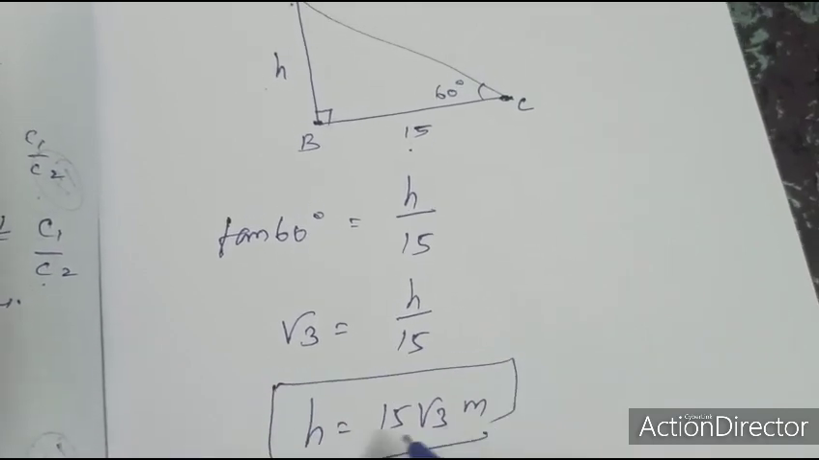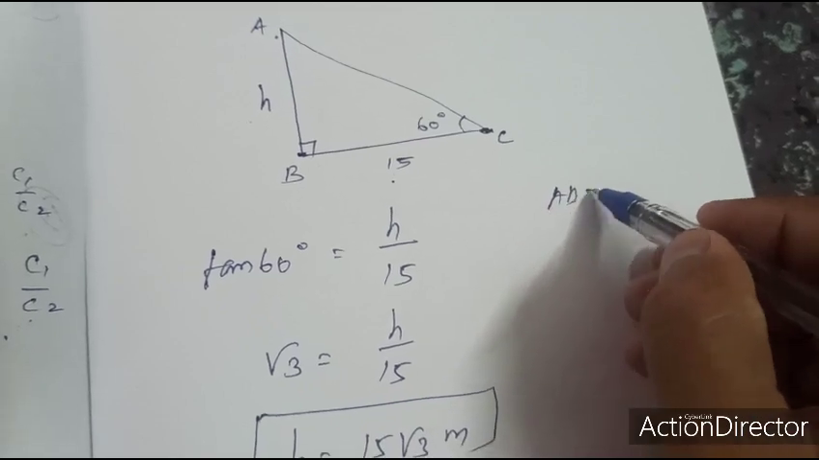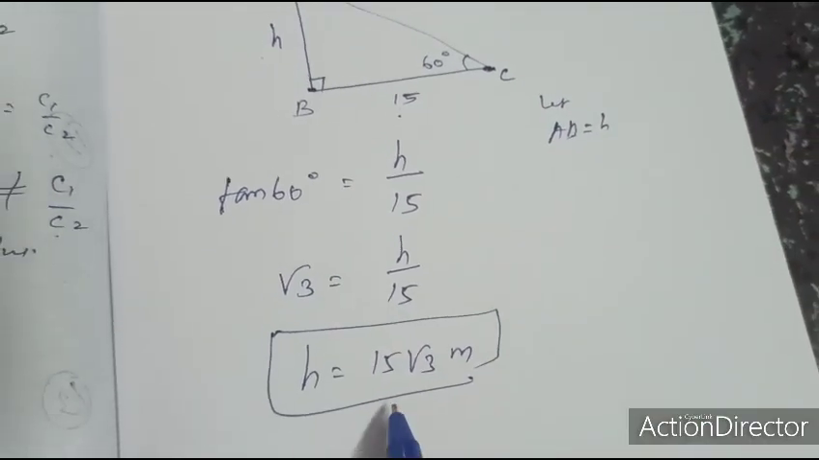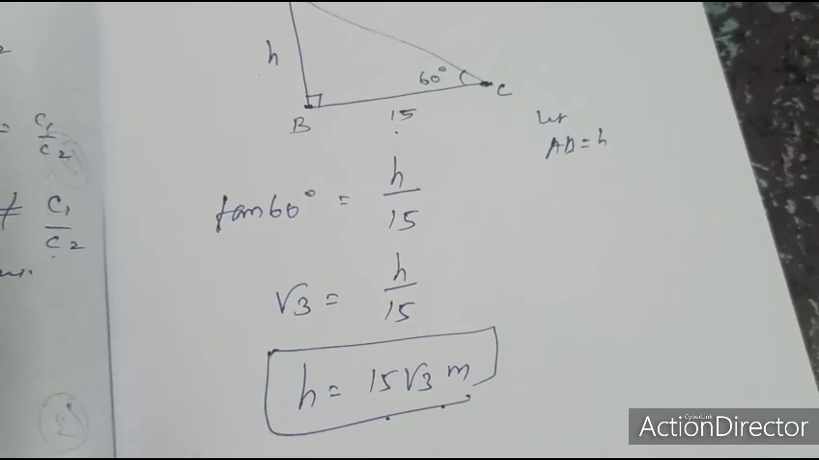Therefore, the height of the tower AB equals H. The height of the tower is 15 √3 meters.